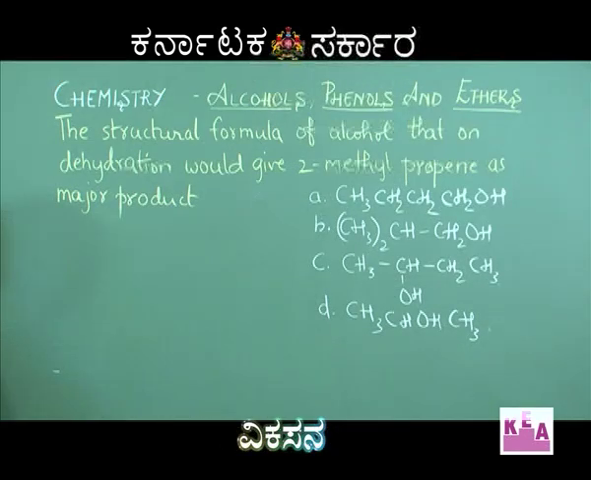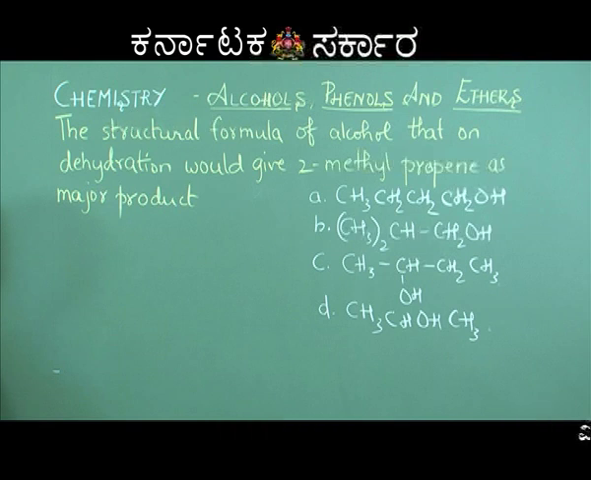The next question is: the structural formula of alcohol that on dehydration would give 2-methyl propene as major product. Option A, CH3CH2CH2CH2OH, option B, (CH3)2CHCH2OH, option C, CH3CHOHCH2CH3 and option D, CH3CHOHCH3. These are the 4 options given. How do we solve this?